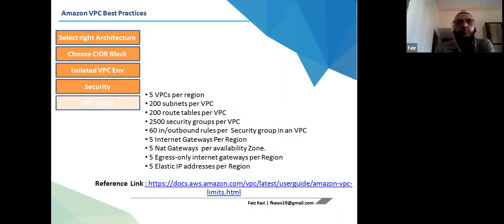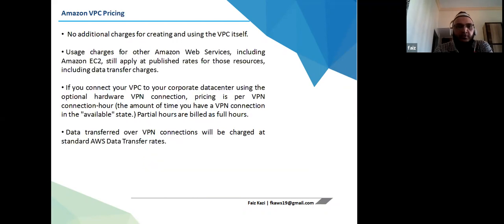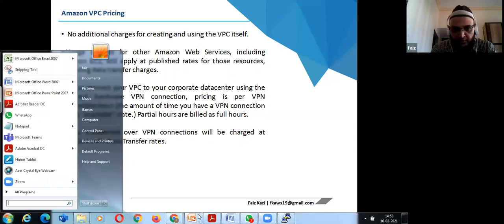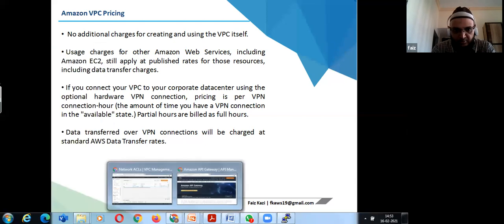So now we talked about everything, but we didn't talk about pricing. There are no additional charges for creating and using the VPC itself. But there are some usage charges for other Amazon Web Services, including Amazon EC2. If you connect your VPC to your corporate data center using the optional hardware VPN connection, pricing is per VPN connection per hour. The amount of time you have a VPN connection and data transferred over the VPN connection will be charged.